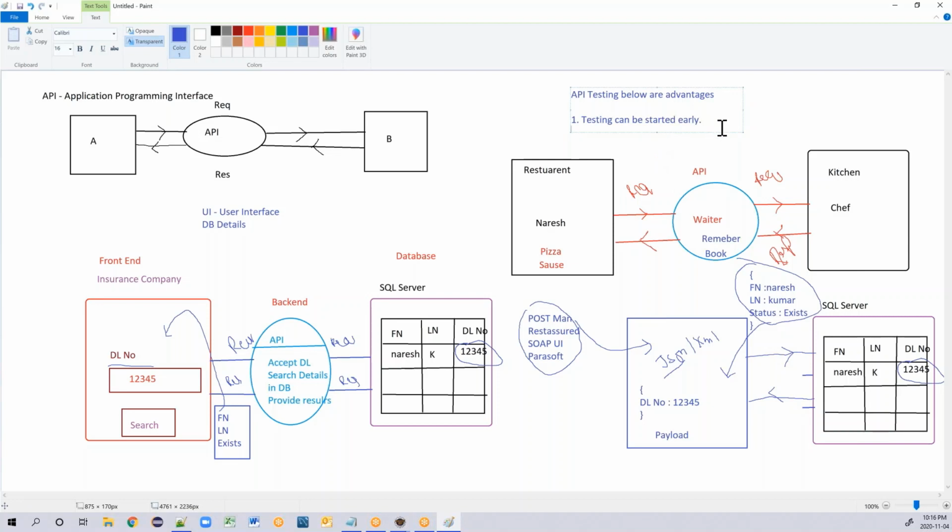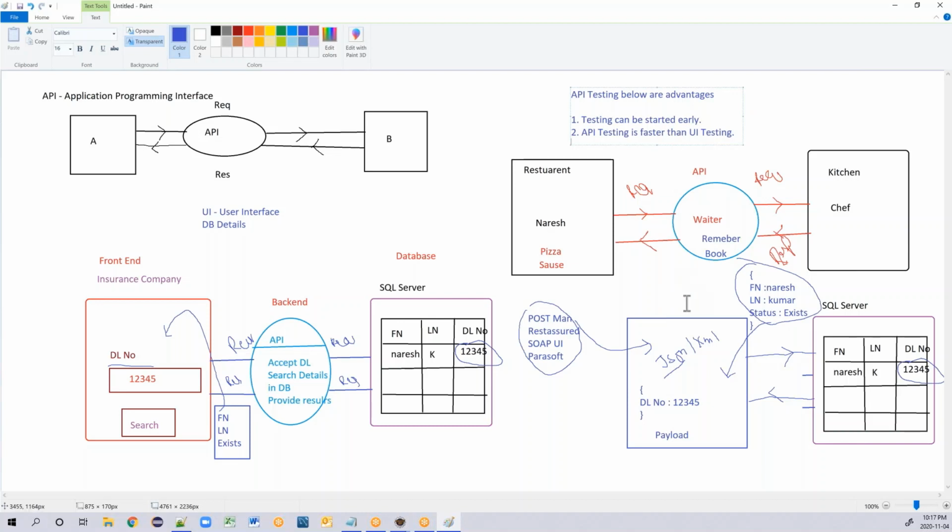The second thing is API testing is faster than UI testing. Let's say I need to test 1000 test cases. 1000 test cases in API testing can be executed maybe in 8 hours.